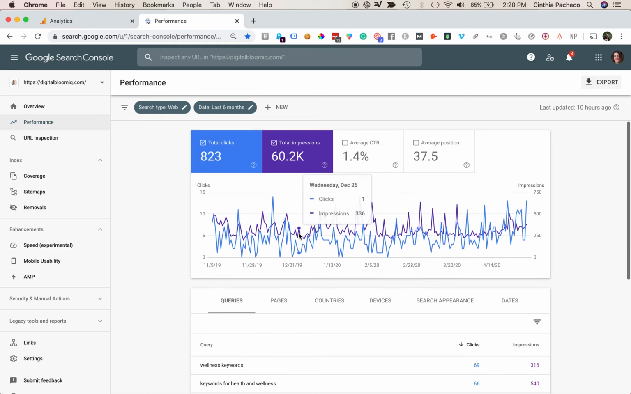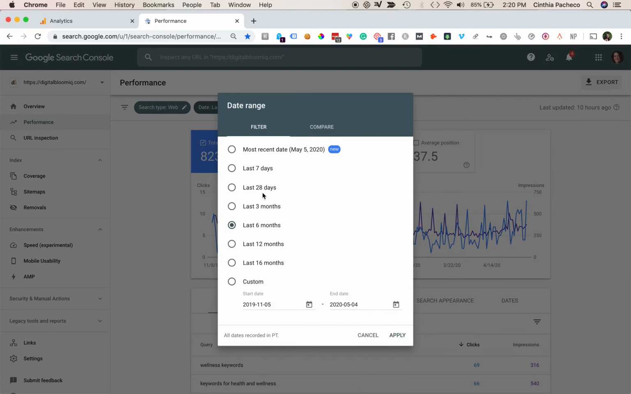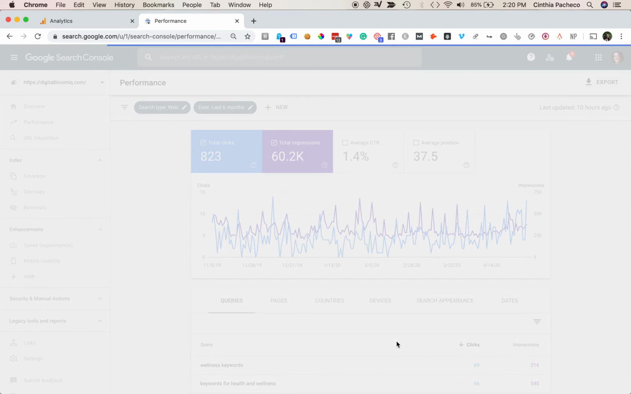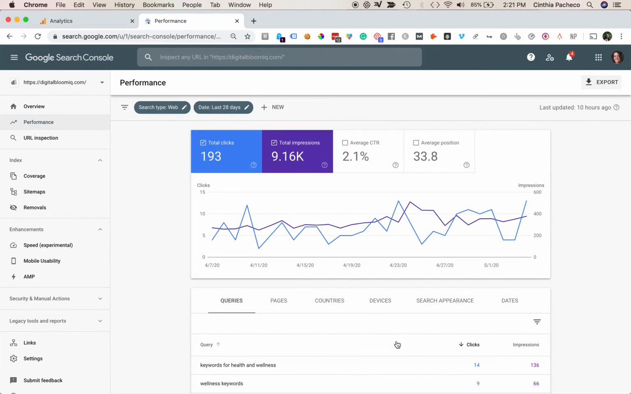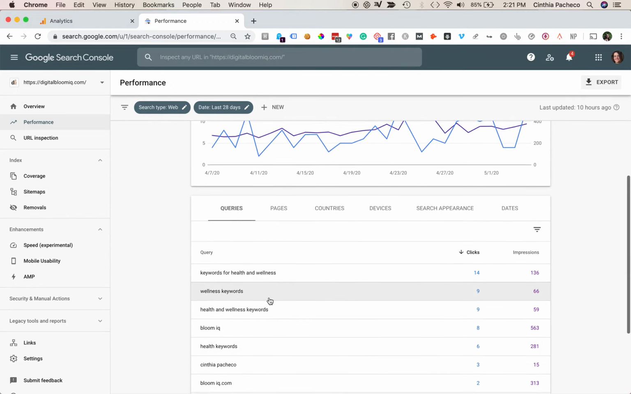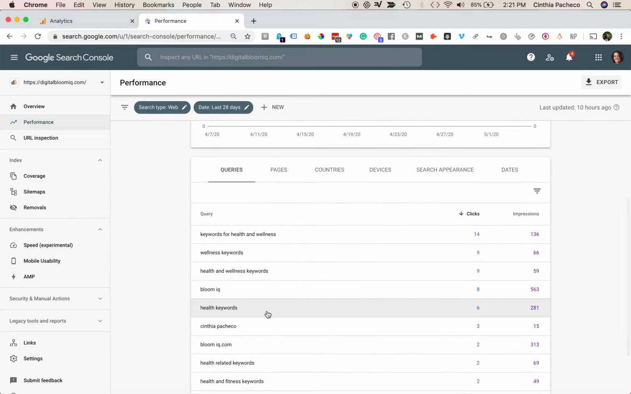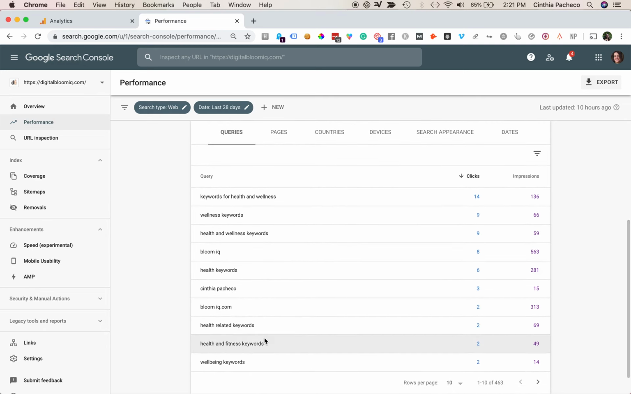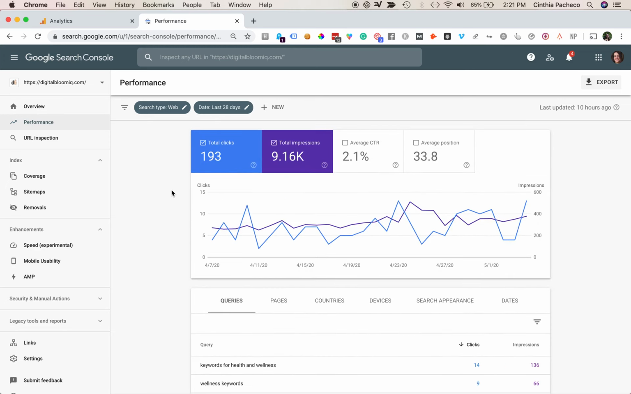Okay, so I'm going to again focus on the last month of April, which went by so fast. And yes, I have been really tracking keywords for health and wellness. This is something I've been working on, and it's very obvious here. You can see that a lot of the top keywords that I've been getting clicks on are using this keyword. So this is the first report, the performance report that you come to.